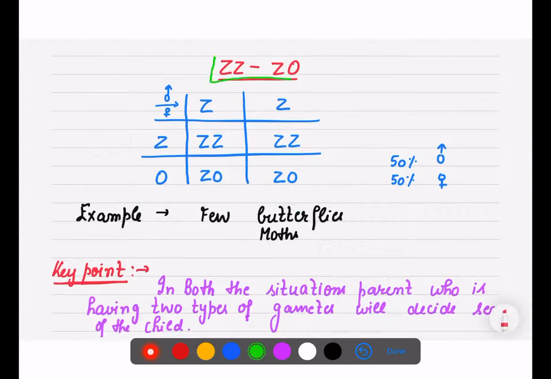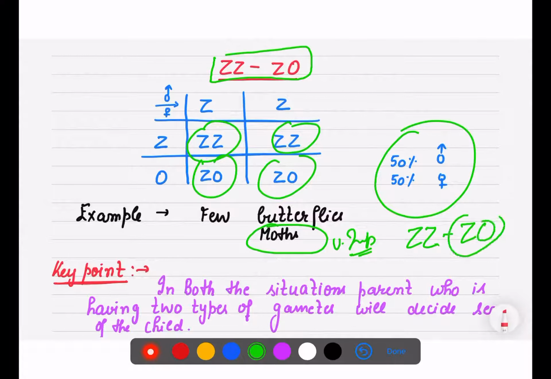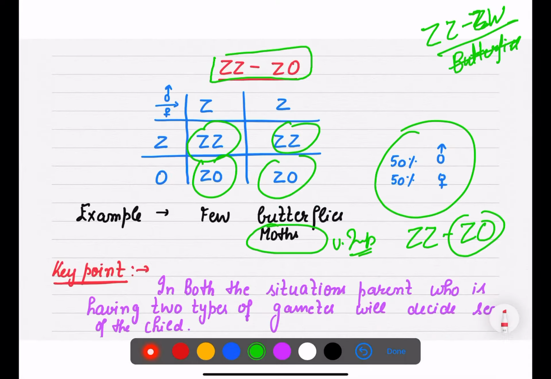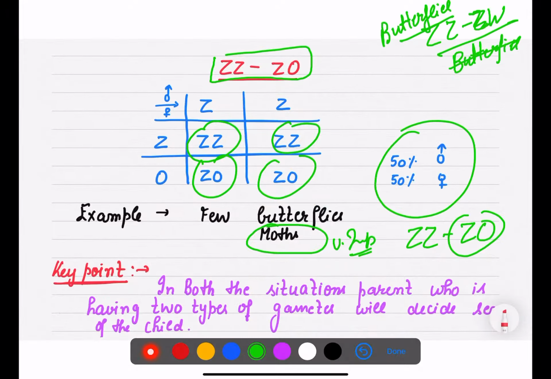Now the ZZ, Z0 type, it is easy for you to draw the checkerboard. 50% chances of female and male. The example here is the moths. Moths are a very important example which show the ZZ, Z0 type, and in the ZZ, ZW type you can quote the example of butterflies. The major ones are the butterflies, but yes, a few butterflies also show the ZZ, Z0 type. But mostly fowls and butterflies show the ZZ and ZW types.